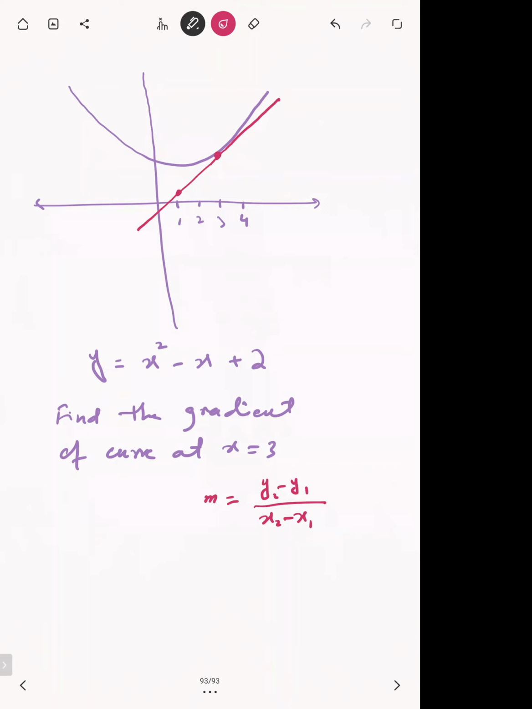So the gradient we found in O level, the gradient of a curve by using the tangent, but this topic, differentiation, will give you the accurate gradient.